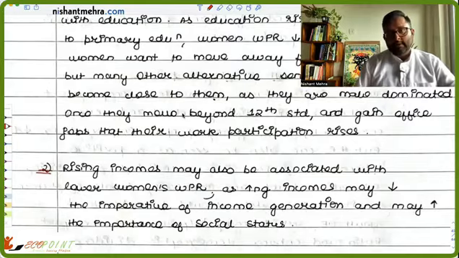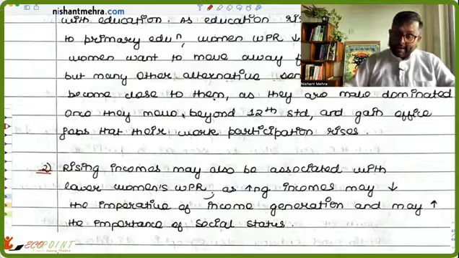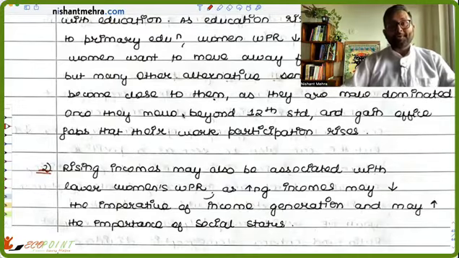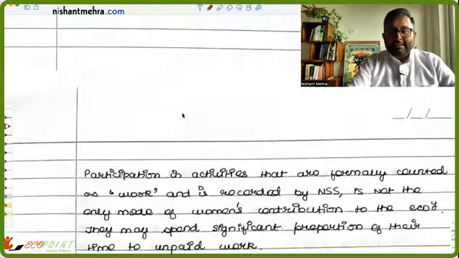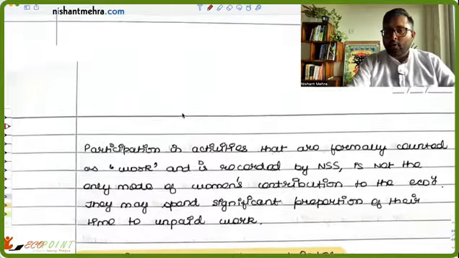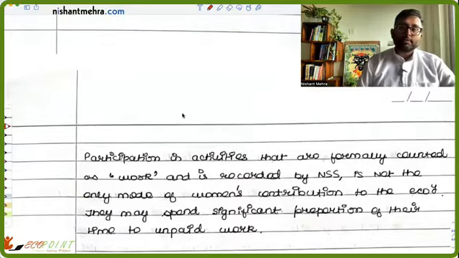Yeah, they are in the working age, but they're not working. But again, saying this, that women are not working, they have given a very important point. This NSS is taking up only those kinds of work which they can measure. Not every kind of activity could be marketed, but that doesn't mean that they are not working.